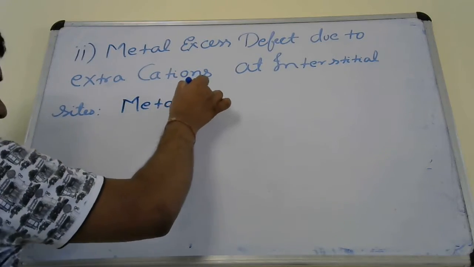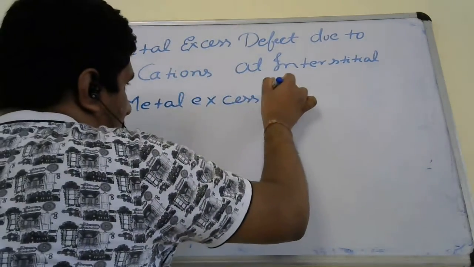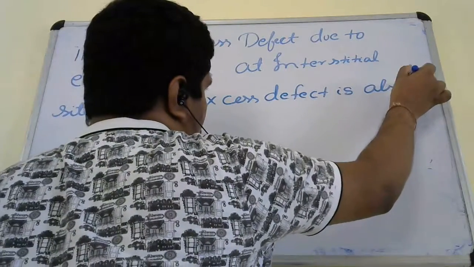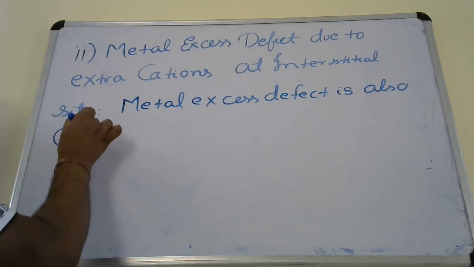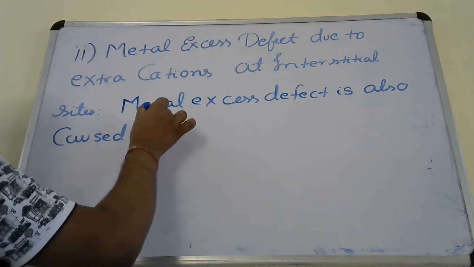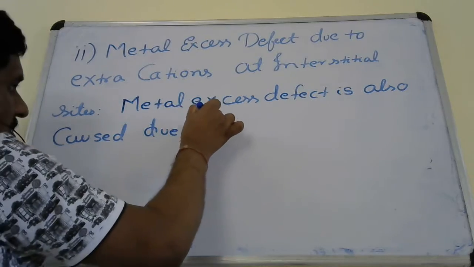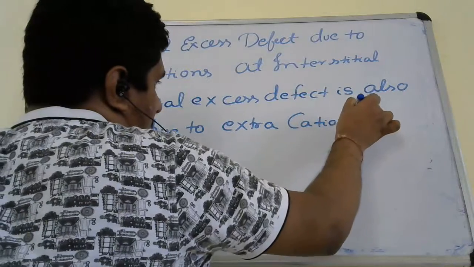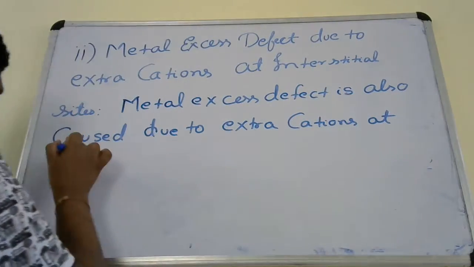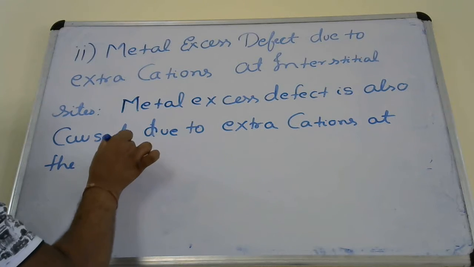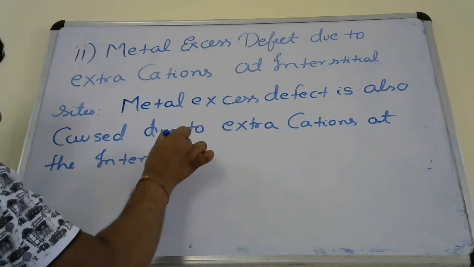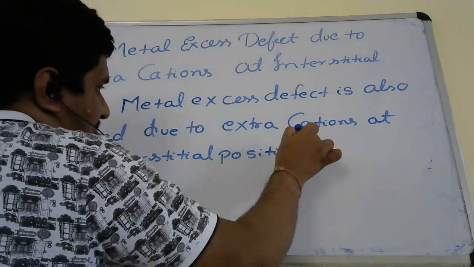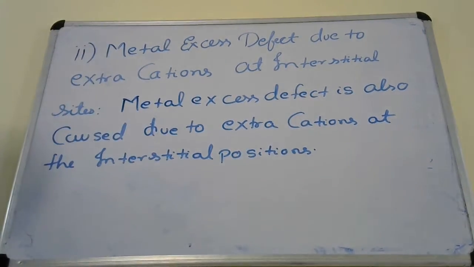Write down this: metal excess defect is also caused due to extra cations at the interstitial positions.